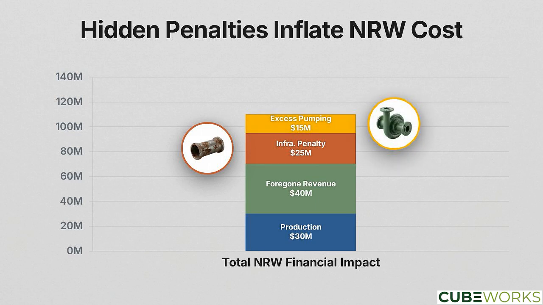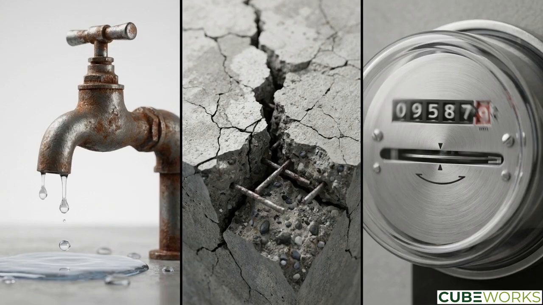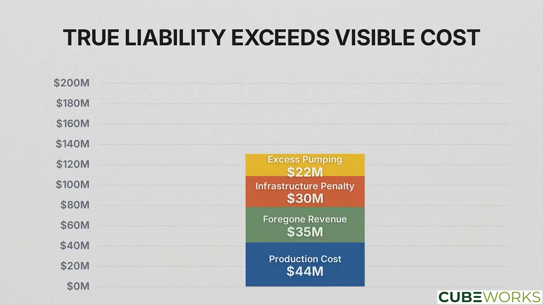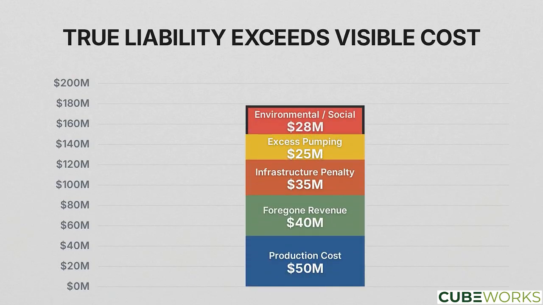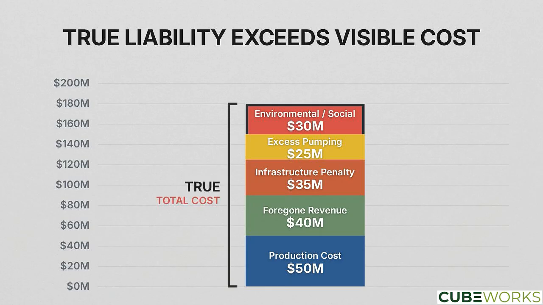Component 4 is the excess pumping energy. Delivering the required billed volume through a system with 35% NRW requires pumping roughly 1.5 times more water than a tight system would. Physical leaks waste the water itself while simultaneously degrading the surrounding capital assets and inflating operational power requirements. The final layer represents environmental and social costs. While these are often ignored in internal reports, they represent inevitable deferred expenditures.